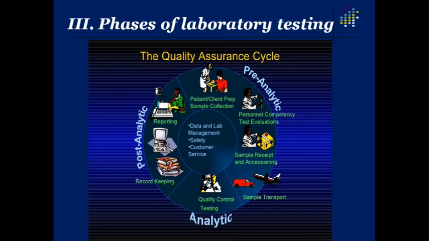Otherwise, the 28-year-old man's report will reach the 48-year-old man, and the 48-year-old man's report will reach the 28-year-old man. Maybe one is suffering from acute pancreatitis and the other from diabetes, so there is definitely a mismatch of the reports. Such things have to be taken care of in the post-analytical phase. Mainly the transcriptional error and the patient identification error are all very important in what we call the post-analytical phase of laboratory testing.